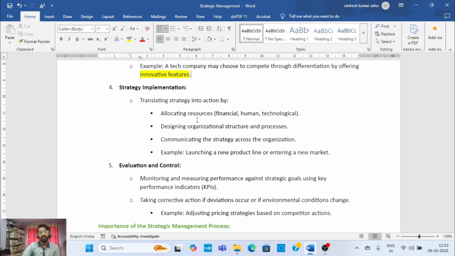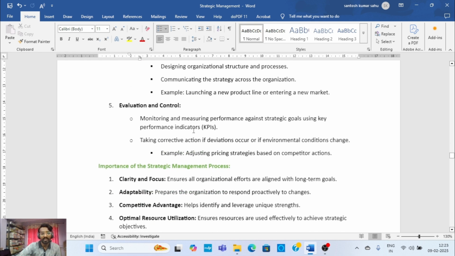Then fifth is evaluation and control: monitoring and measuring performance against the strategy goals using key performance indicators. After that, you are monitoring and measuring the performance of that strategy, how well your product performed in the market and how customers are reacting.